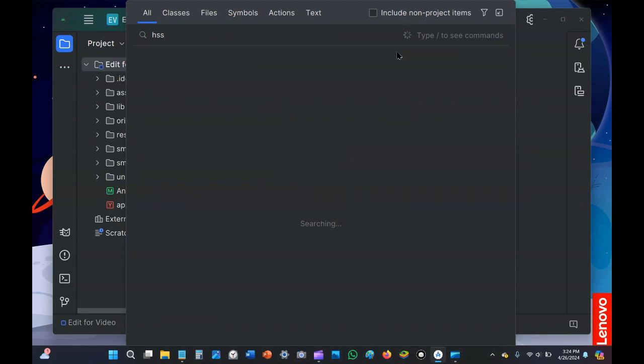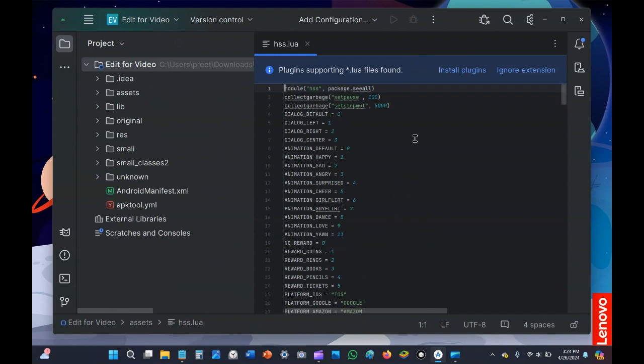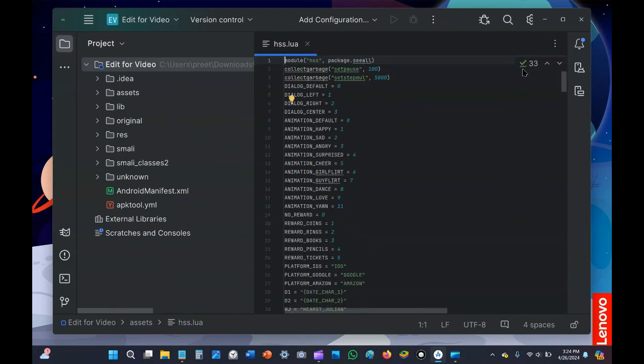In the last video, I said that I was going to make a document that would say what all of the different things mean, like all the numbers have different animations. There was no need to do that because HSS already has all of that information.